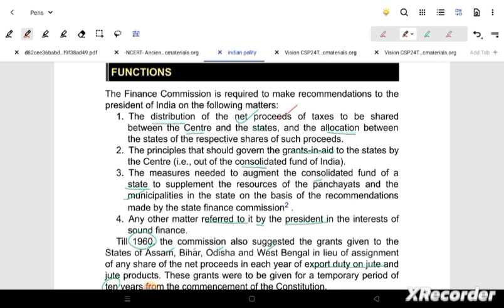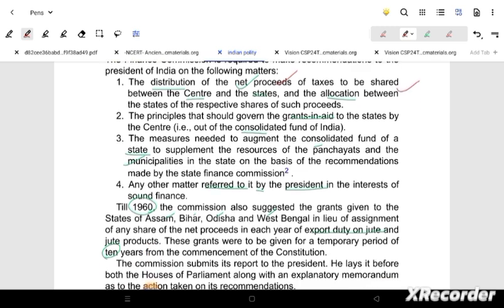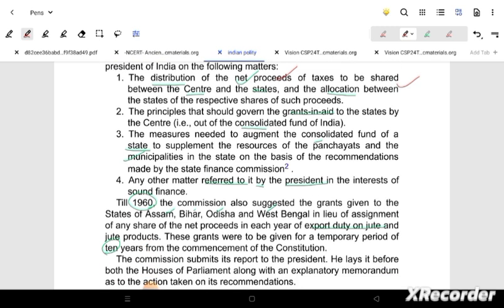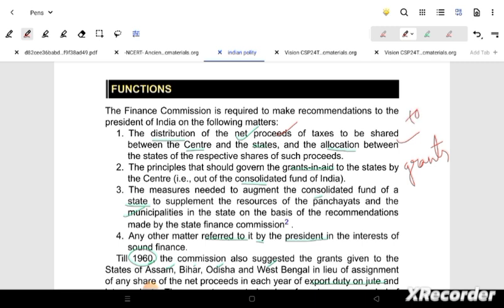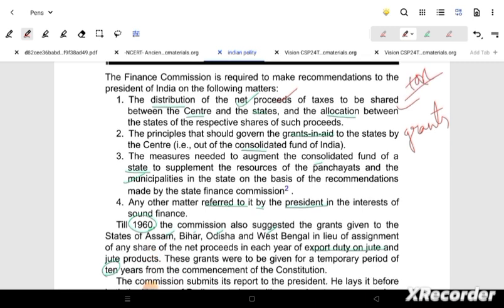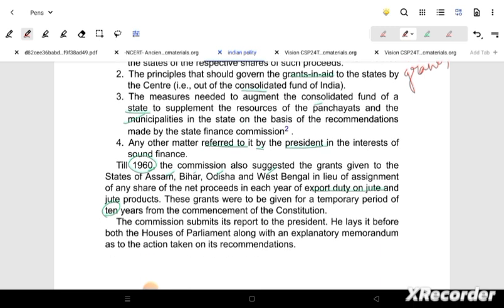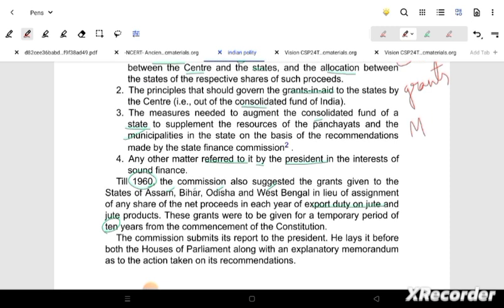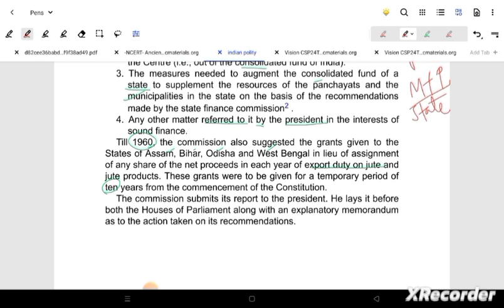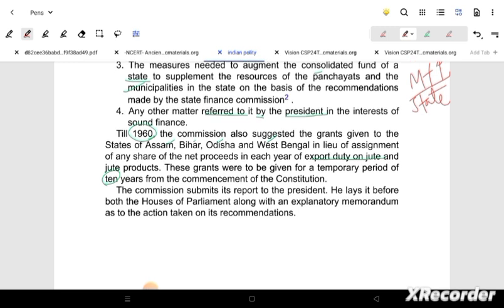And then there is the consolidated fund of the state also, where the grants are given to the panchayat and municipality. Previous to the 1992 and 1993 amendment, where the municipality and the panchayat came up, these grants were not properly given from the states to municipality. That's why this finance commission takes a look at them. So taxation, how they will distribute this tax, that is there also. And here I have already said municipality and panchayat to state issues are there. Okay. So not much to talk about.